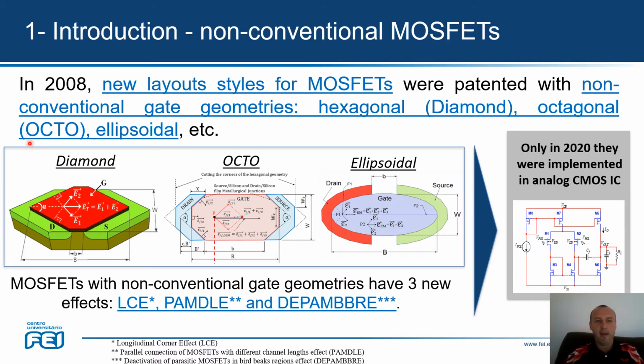Despite having patented and developed this kind of non-conventional MOSFET in 2008, we could only implement it, after much research, analysis and experiment, in an integrated circuit in 2020, last year, and make the electrical performance very similar or practically the same in comparison to the one with the conventional MOSFET.